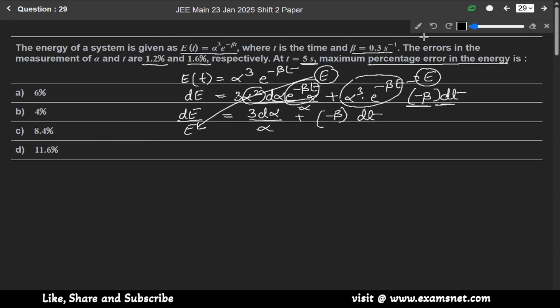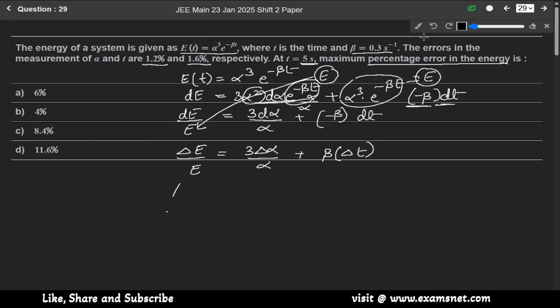Got it? Now we can write it as delta E over E is equal to 3 delta alpha over alpha plus beta into delta t, because whenever we solve such types of questions to find the errors, we always take the negative sign as positive only.